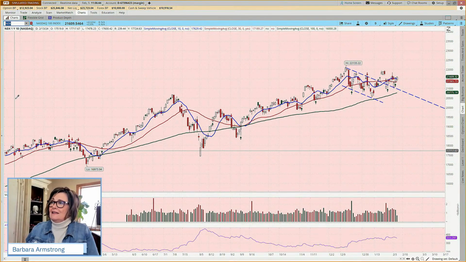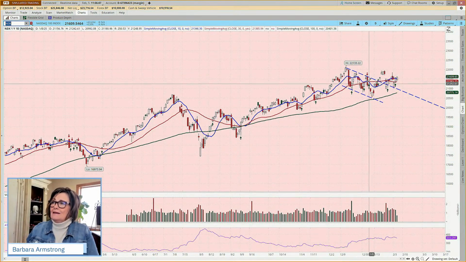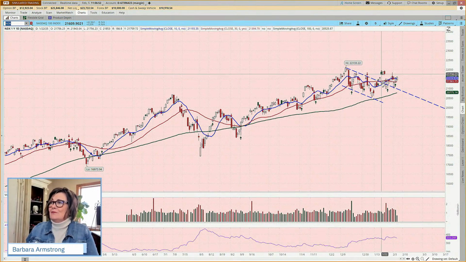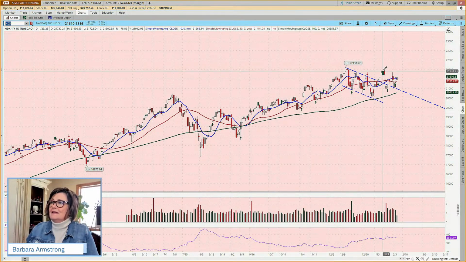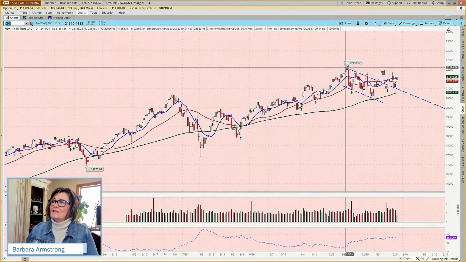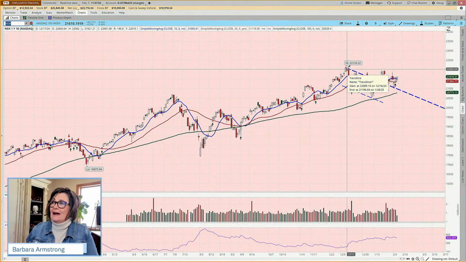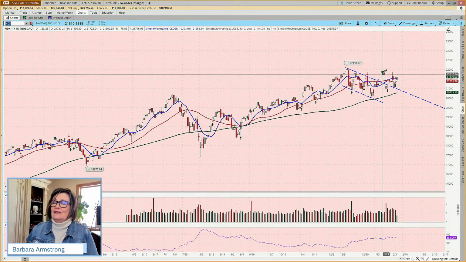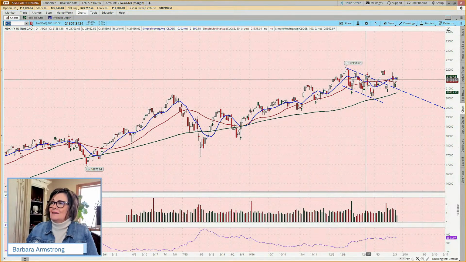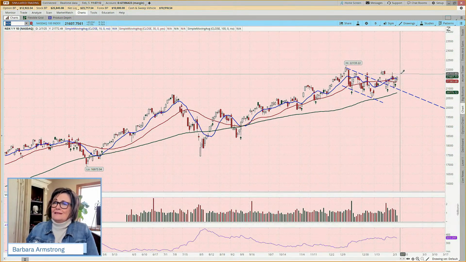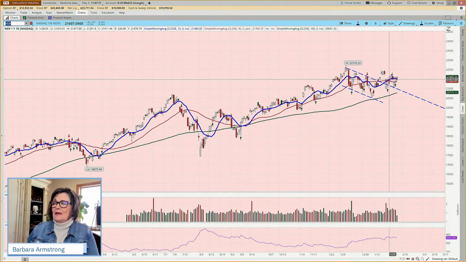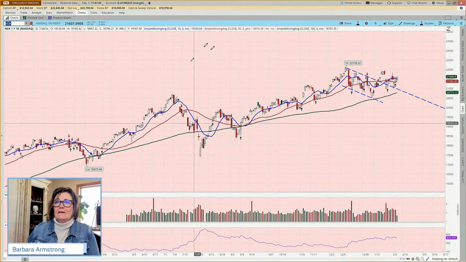And what about the NASDAQ? It too has been uptrending, pulled back with a little more vigor maybe than the S&P did in December and the first part of January. But we had this diagonal resistance breakout and a retest, and not quite as close to that all-time high that this one hit back in December. And then around January 23rd, it had another stab at it. But overall, in the last year, this index is up 20%. So the NASDAQ is still perhaps consolidating a little more.